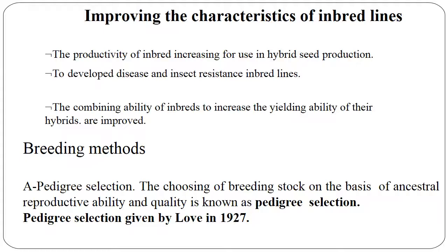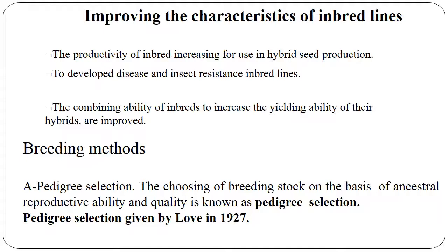Improving the characteristics of inbred lines. The techniques are increasing the productivity of inbreds for use in hybrid seed production and developing disease- and insect-resistant inbred lines. The combining ability of inbreds is improved to increase the yielding ability of their hybrids.